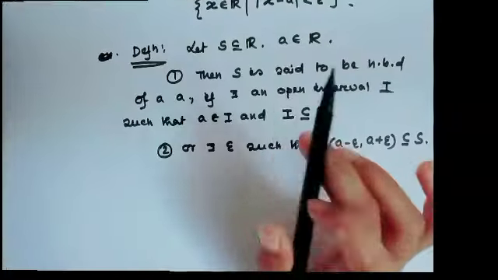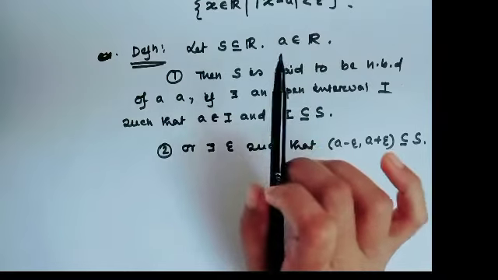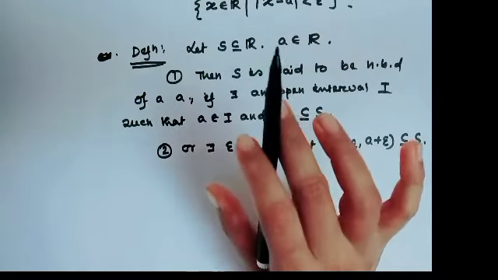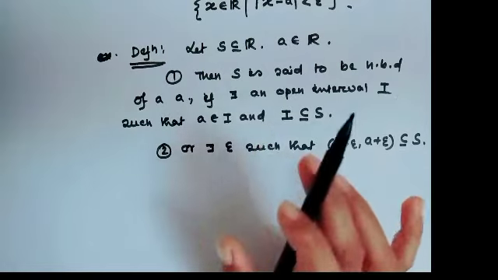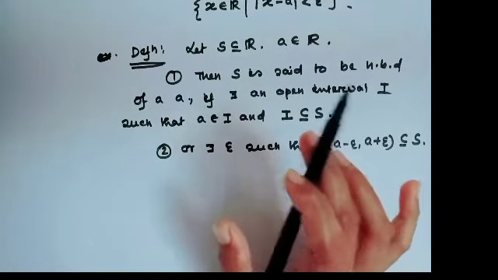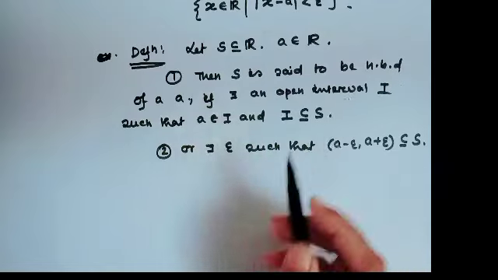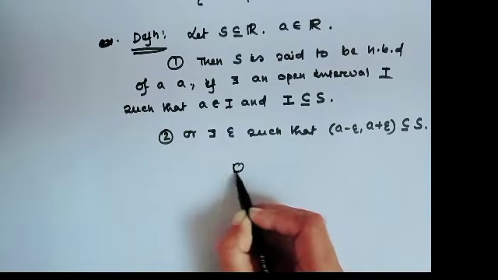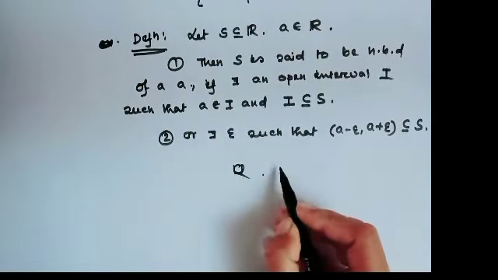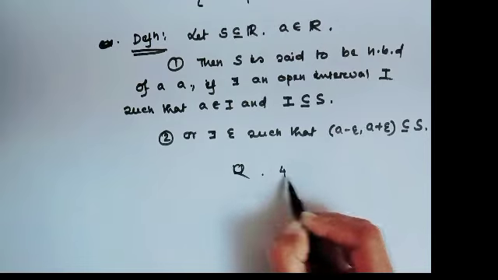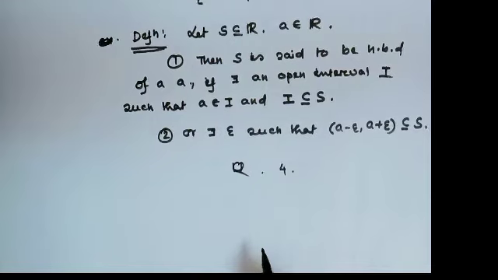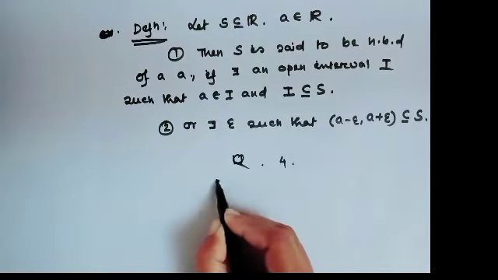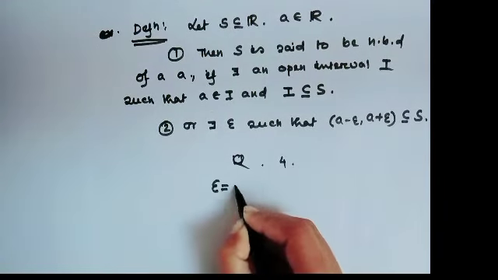Okay, let's see one example of neighborhood. For example, we need three things: set, point and epsilon. Here I consider the set of all rational numbers and the point is 4. Now I need epsilon. Take epsilon equal to 0.5.